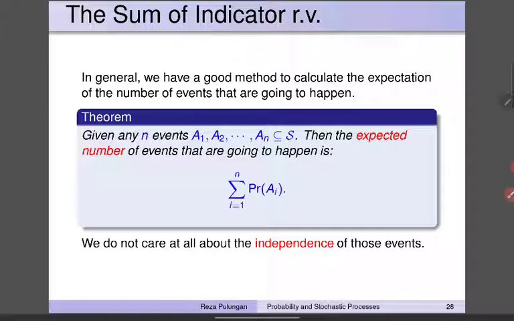And we can generalize this. In general, we have a good method to calculate the expectation of the number of events that are going to happen. Given any n events A1, A2 until An, which are subsets of the sample space, the expected number of events that are going to happen is given by the sum of the probabilities of those events. And we do not care at all about the independence of those events.